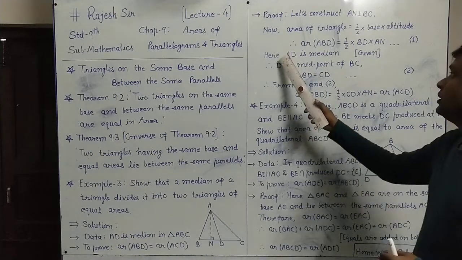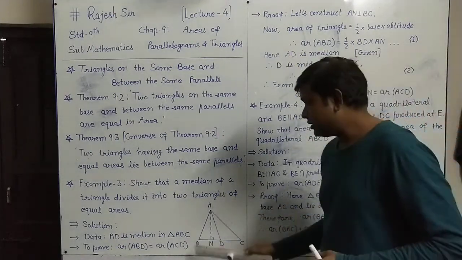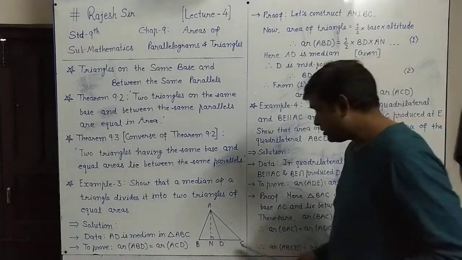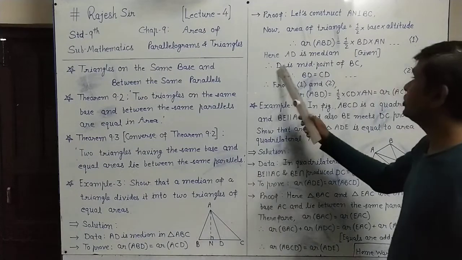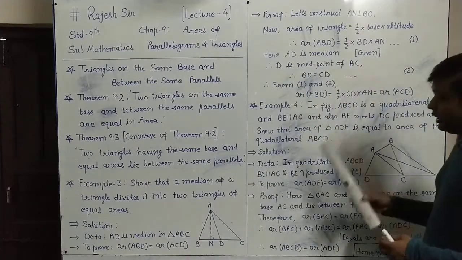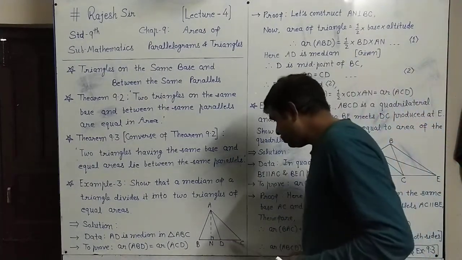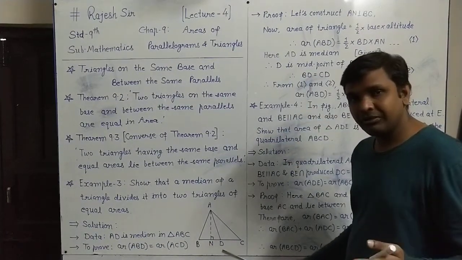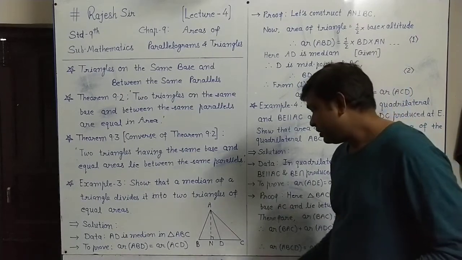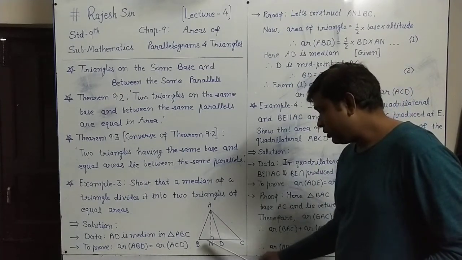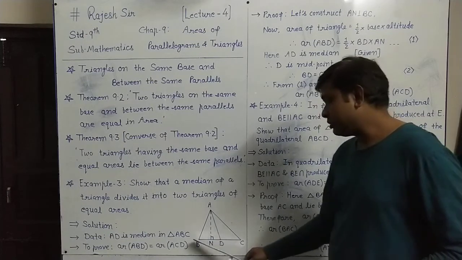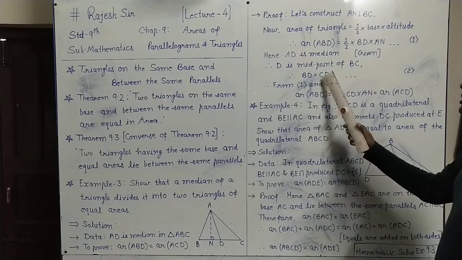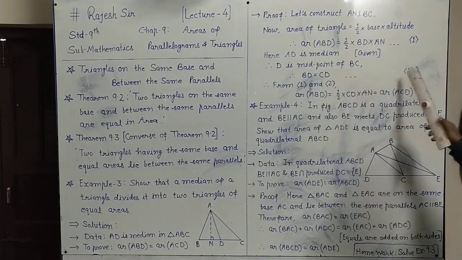Now here AD is a median, it is given actually. If AD is a median, then D is the midpoint of BC. And if D is the midpoint of BC, you know that this point D divides BC in half, means it bisects BC, that is, the length of BD equals the length of DC. Means BD equals DC. Call this result 2.